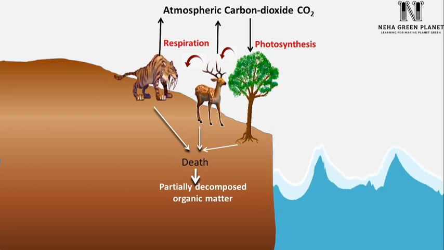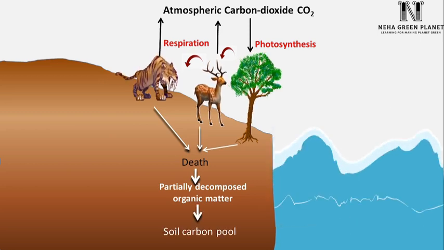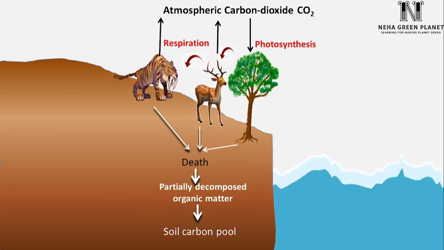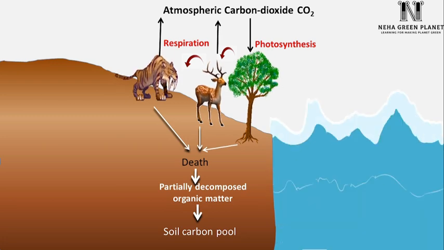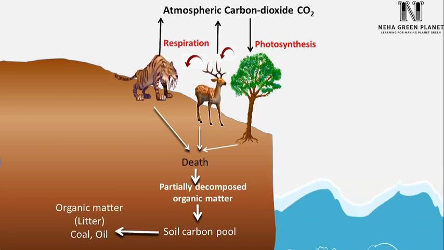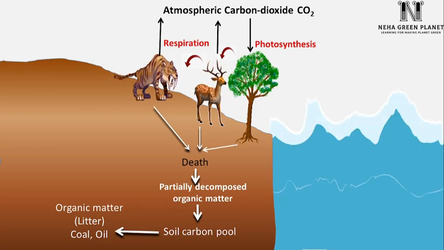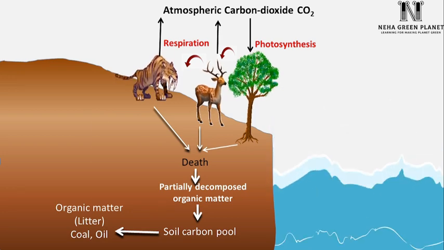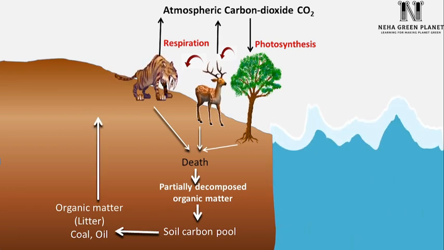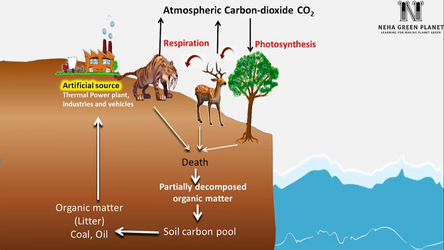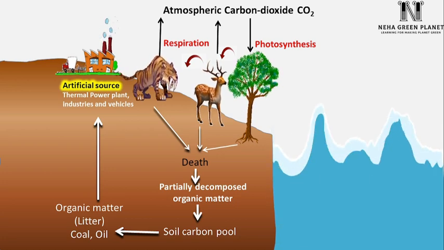This organic matter adds to the carbon pool in soil. This soil carbon pool gets converted into coal and oil. Burning of coal, petrol, and oil through artificial sources like industries or vehicles releases CO2 back into the environment.